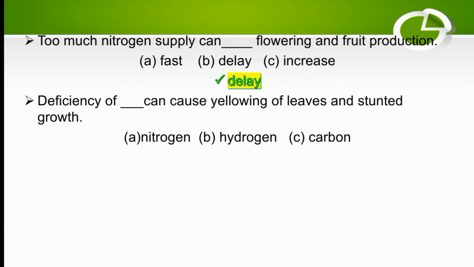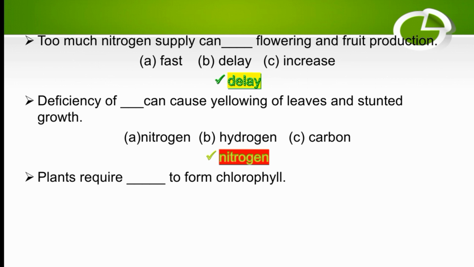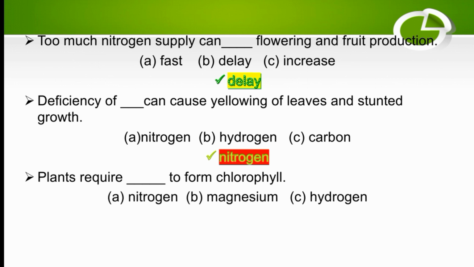Deficiency of dash can cause yellowing of leaves and stunted growth. So deficiency of nitrogen, hydrogen or carbon. So the right option is nitrogen. Deficiency of nitrogen can cause yellowing of leaves and stunted growth. Plants require dash to form chlorophyll. Our options are nitrogen, magnesium or hydrogen. So plants require magnesium to form chlorophyll. For chlorophyll, magnesium is the essential part.